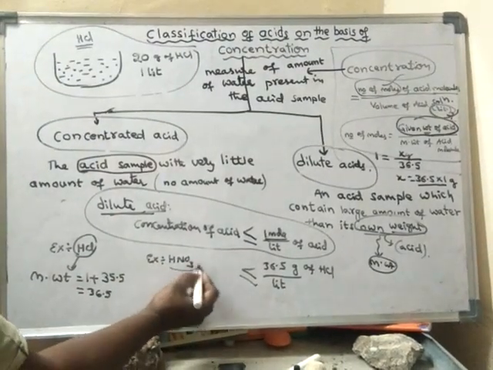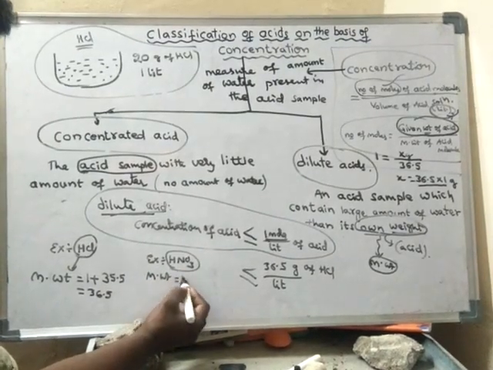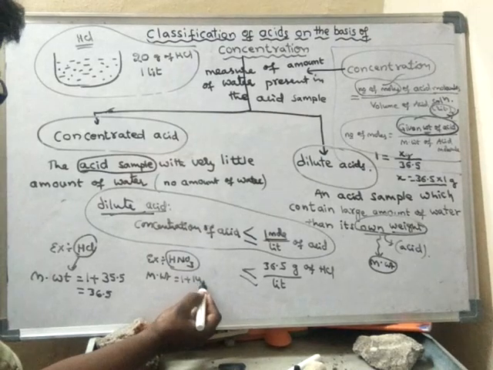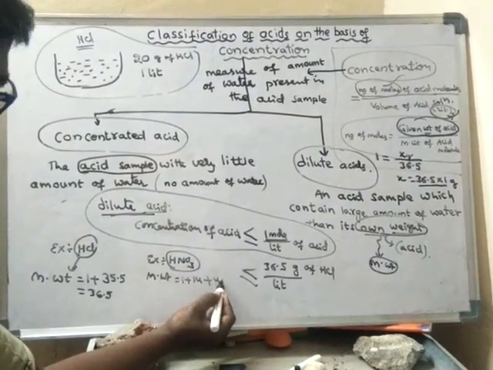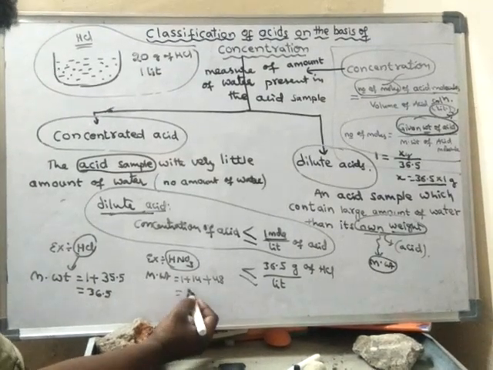So what is the molecular weight of nitric acid? So molecular weight will be how much? 1 plus 14 plus 48. How much will it be? 49 plus 14, it will be 63.